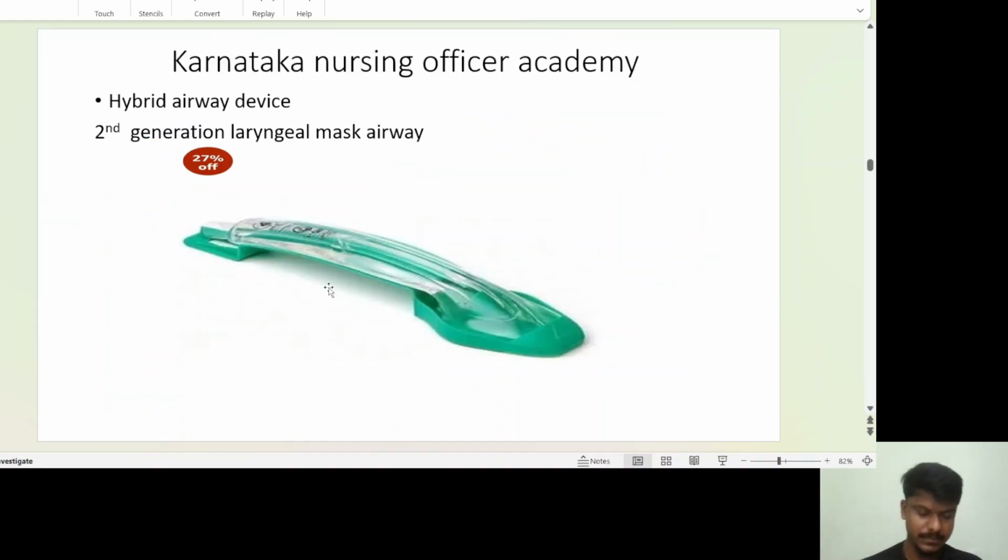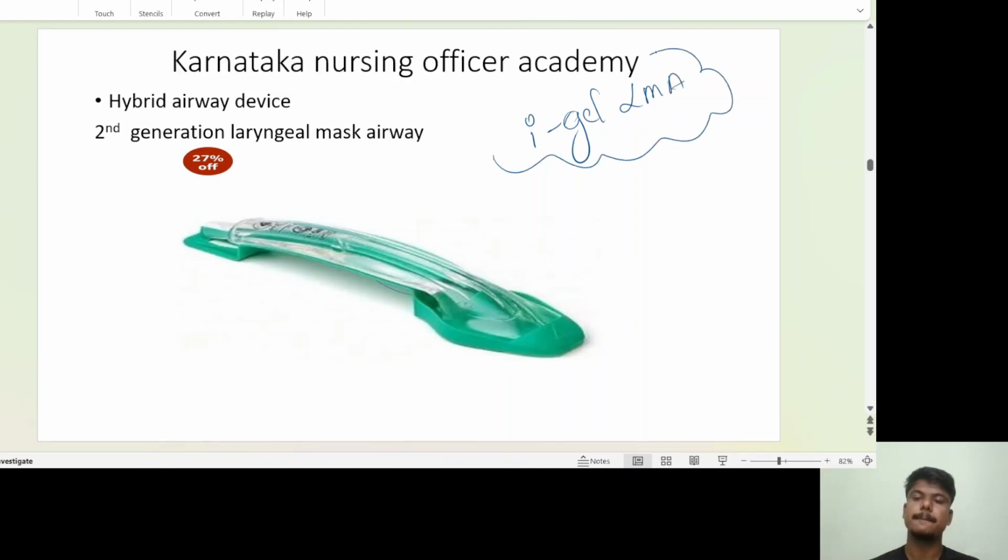Now one more LMA is there. What is this one? Green device. Rainy season, monsoon, so green device. What is the name of the device? This one is your Igel LMA.